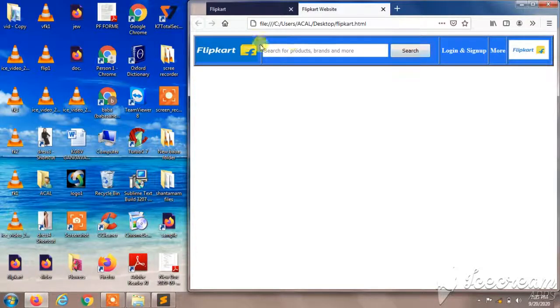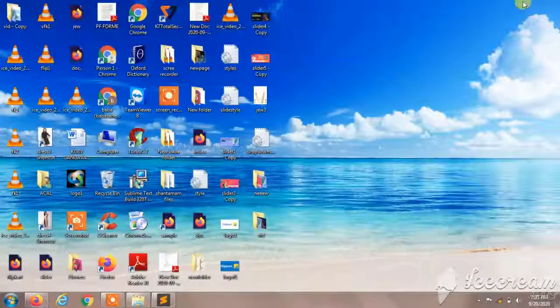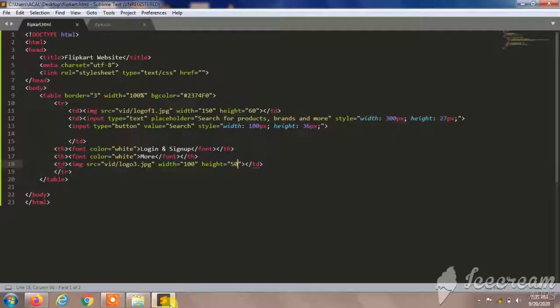It was amazing. So now I'm going to put this in the center and this will be at the right. So I'm going to add align command over here. So the last image will lie in the center, so I'll give align command, align center.